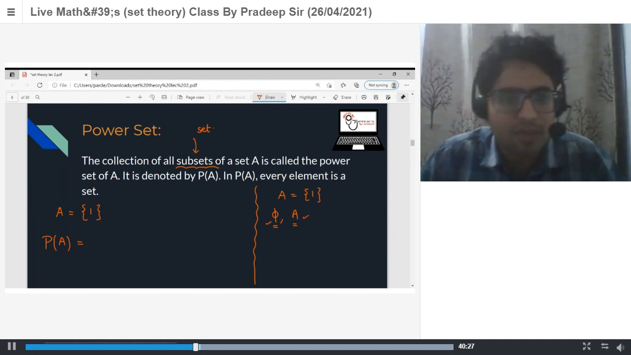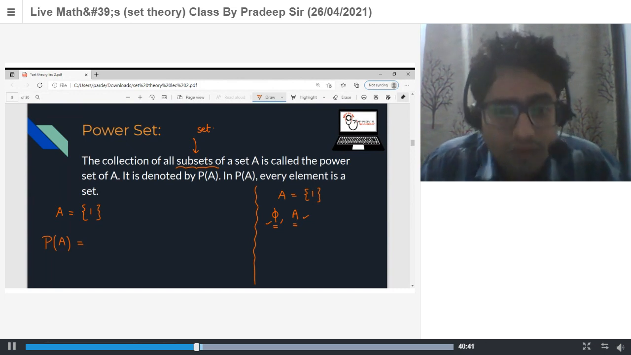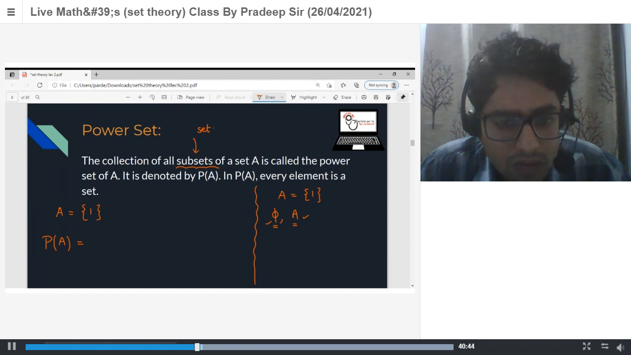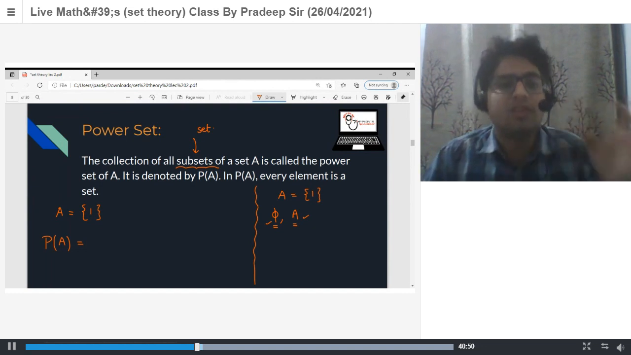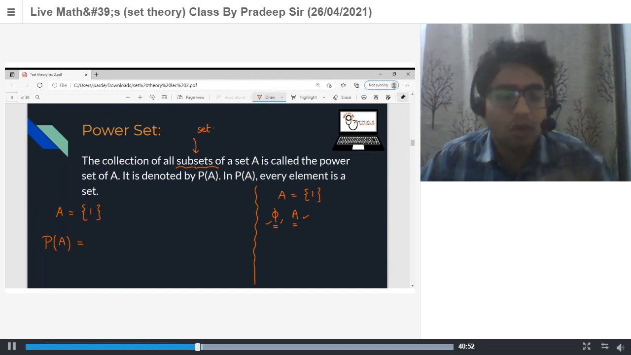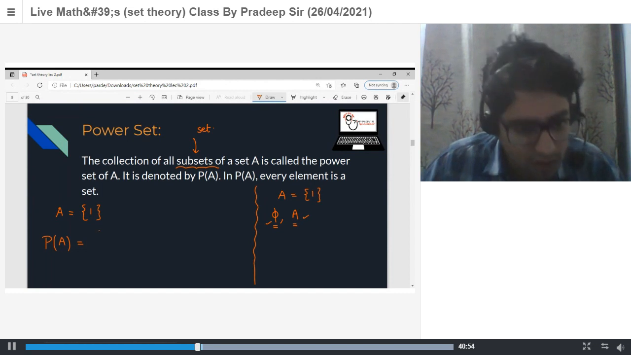So is a set of a set called a power set? No, that is not the correct statement. A subset of set A is not called the power set of A. The set of the collection of all subsets is called a power set.